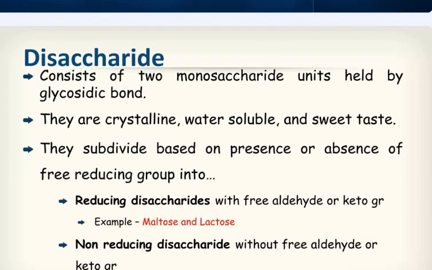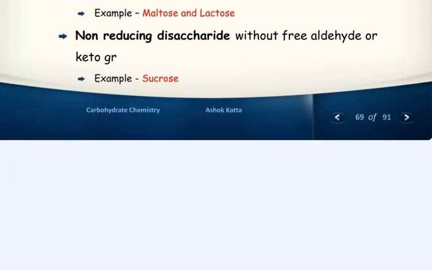Disaccharides consist of two monosaccharide units held by a glycosidic bond. They are crystalline, water soluble and sweet in taste. They are subdivided based on the presence or absence of a free reducing group. Reducing disaccharides have a free aldehyde or keto group, for example maltose and lactose. Non-reducing disaccharides have no free aldehyde or ketone group, like sucrose.